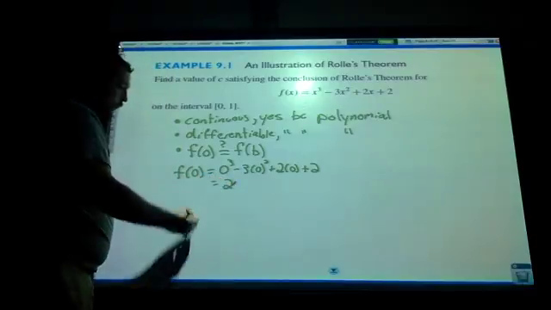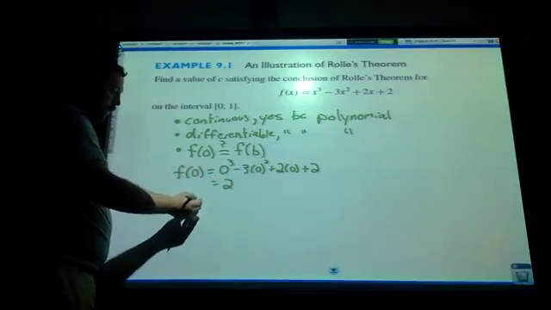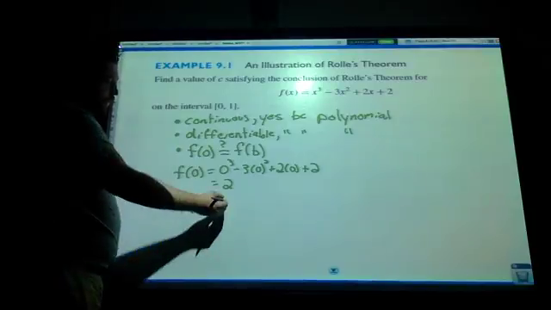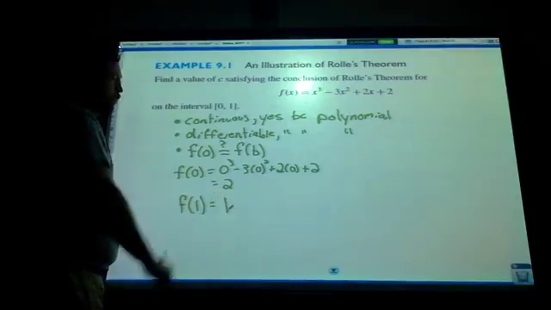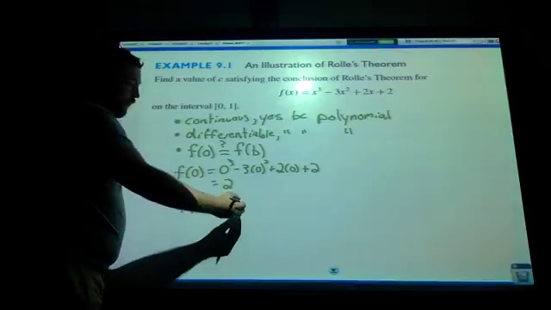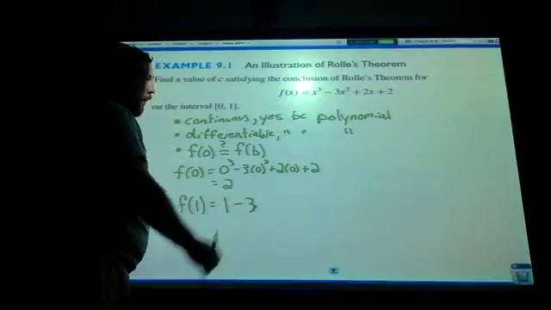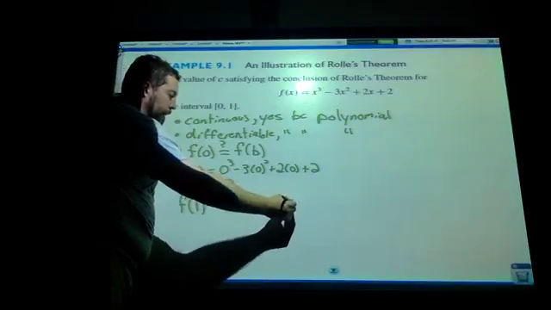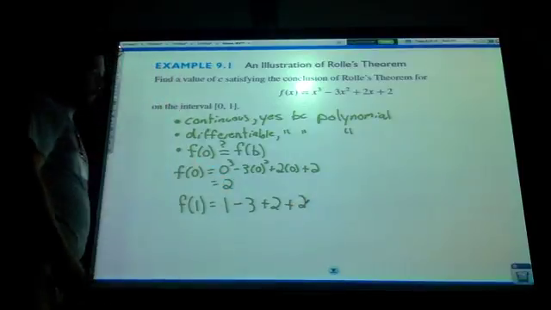Now we just need to confirm that f of 1 is also 2. If you plug a 1 in, x cubed becomes 1, minus 3x squared becomes minus 3, plus 2x becomes plus 2, and then the constant plus 2 is still there.